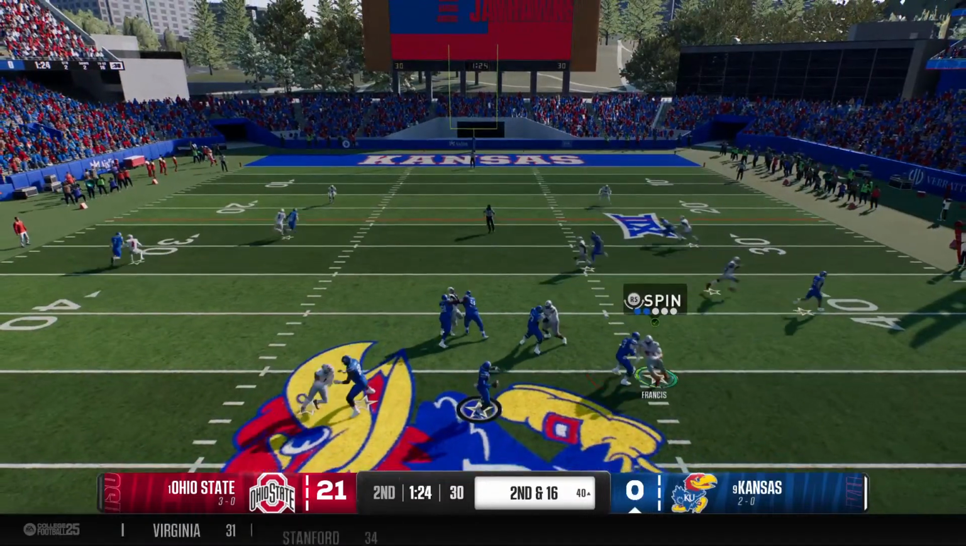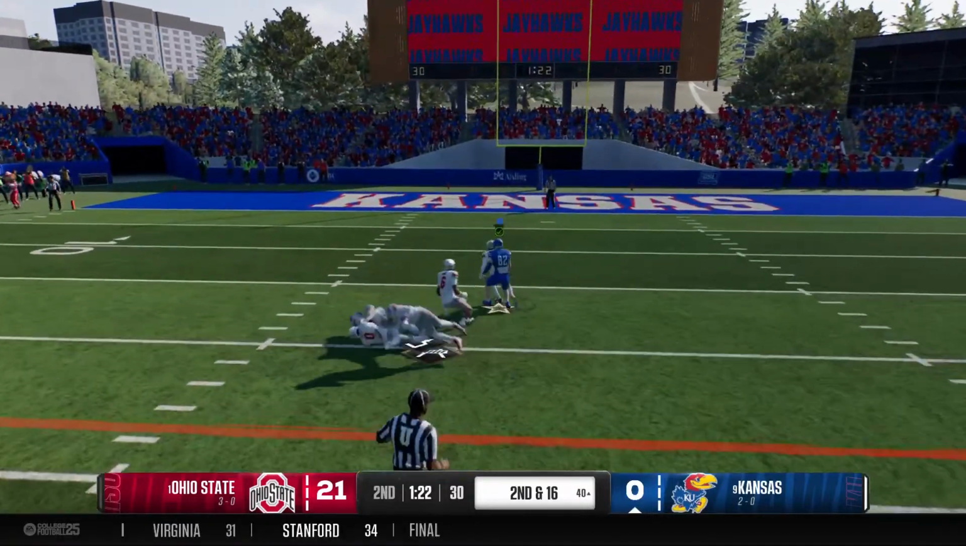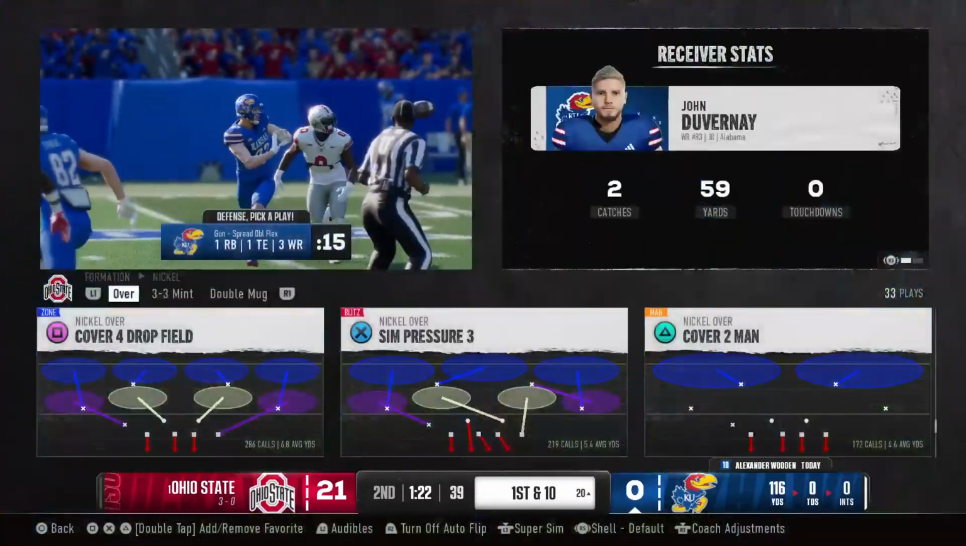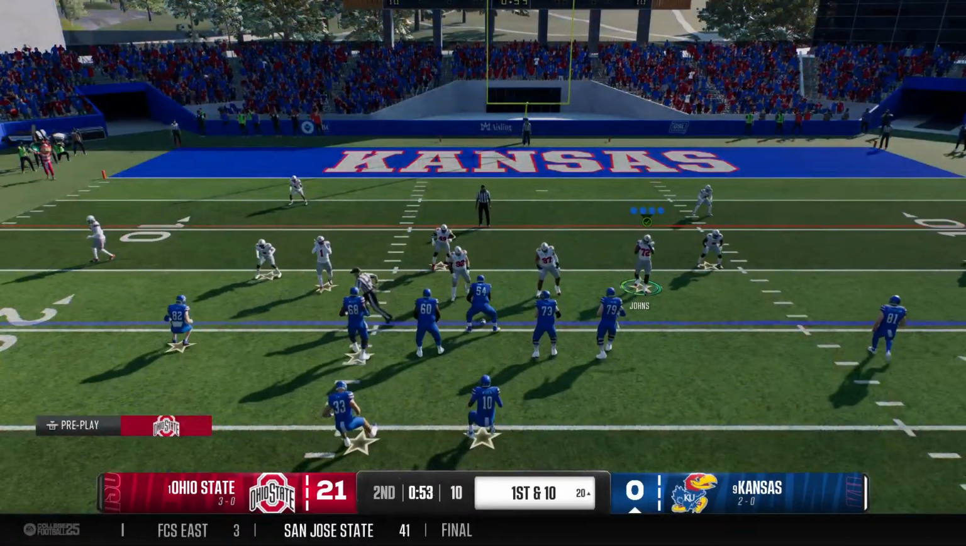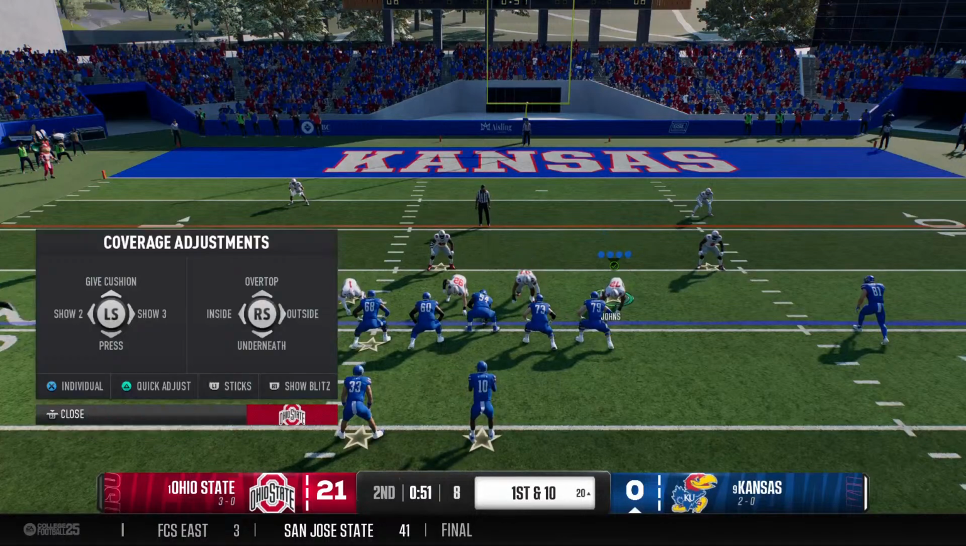Looking to pass here on second down. Looking for the wide out. And it's complete downfield. Tackle made after a big gain. This offense has gotten going at long last. It's another 1st and 10.